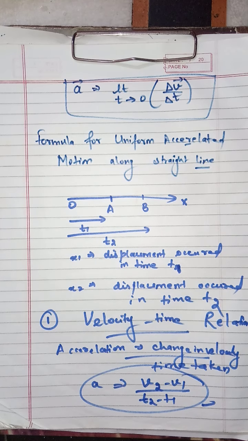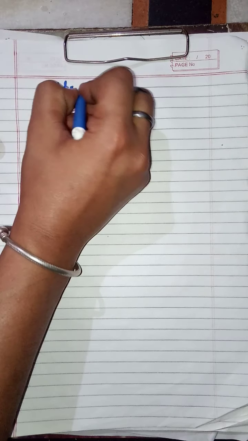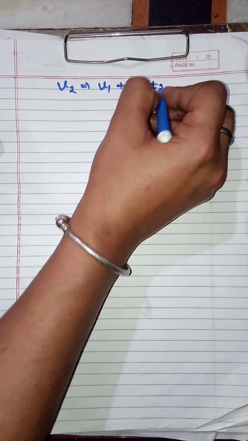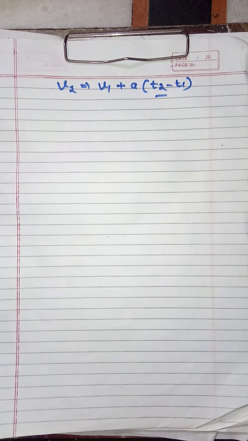Now by simple mathematical calculations, by cross multiplying the terms, we will obtain v2 equal to v1 plus a into t2 minus t1.